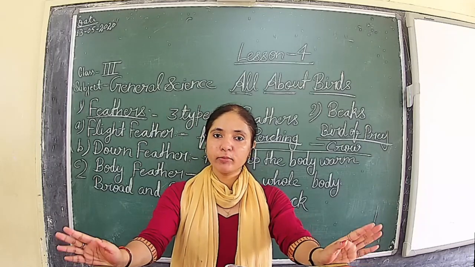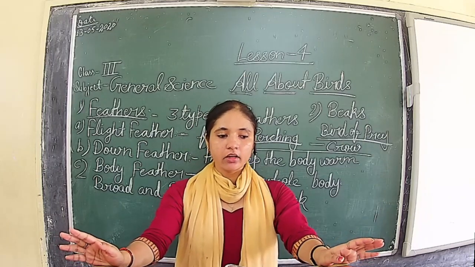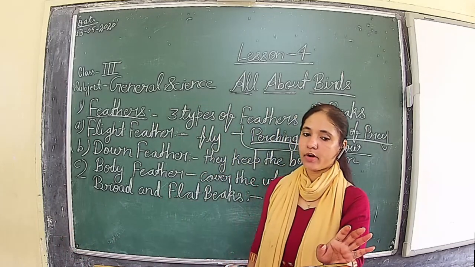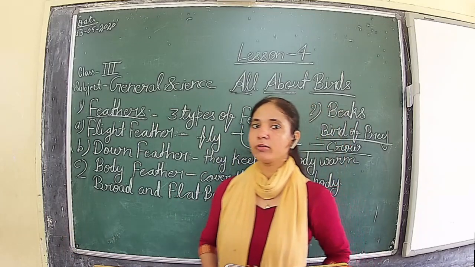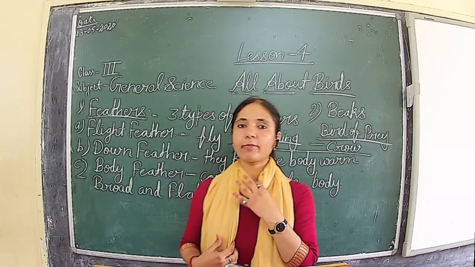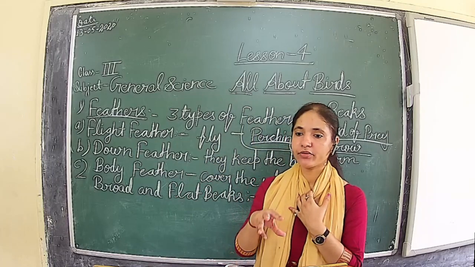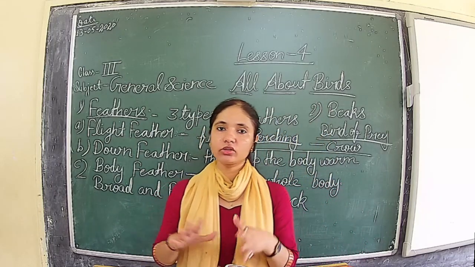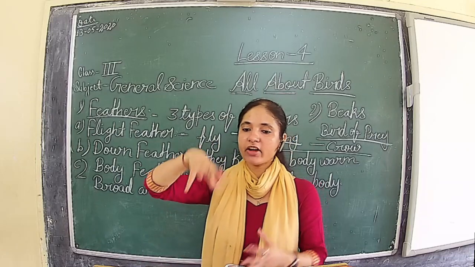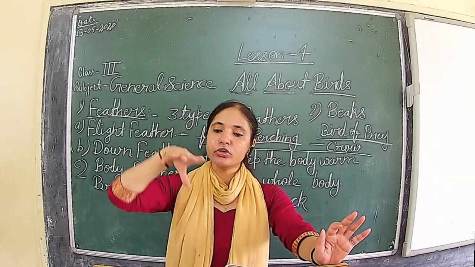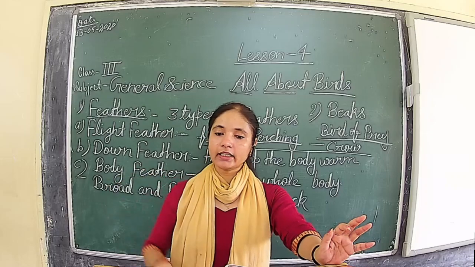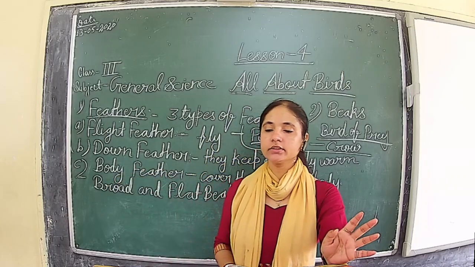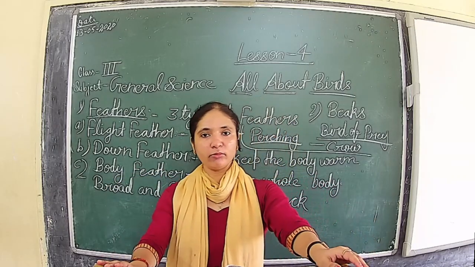Next is the swimming bird. That is the fifth type of bird. Swimming birds have webbed feet. Their web of skin is spread between the three front toes like this, and the webbed feet are used to paddle and push for swimming. Ducks, swans, and pelicans are some examples of the swimming bird.